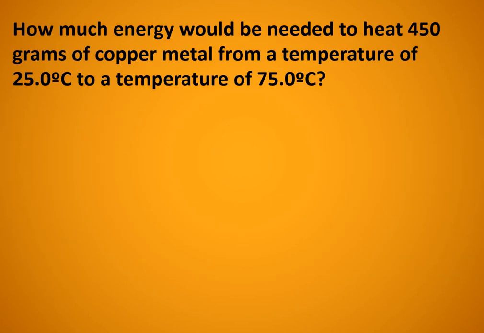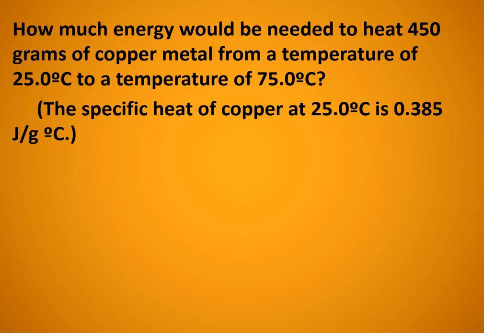Now we will discuss problems. So the first problem is: how much energy would be needed to heat 450 grams of copper metal from a temperature of 25 degrees Celsius to a temperature of 75 degrees Celsius, given the specific heat of copper at 25 degrees Celsius is 0.385 joule per gram degree Celsius.